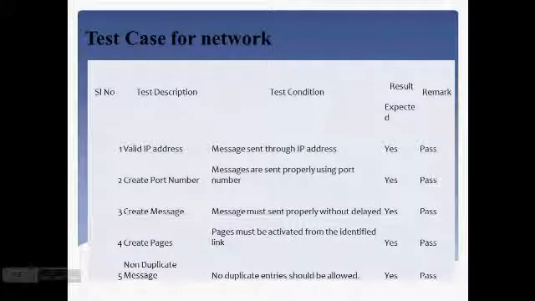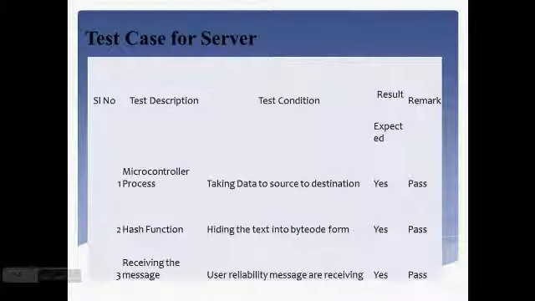Here I already created three networks as sources. Here I am going to use a valid IP address, create the port number, create messages, create pages and non-duplicate messages. Then the test case for the server. This is my destination. Here the microcontroller processes the hash function on receiving the message.